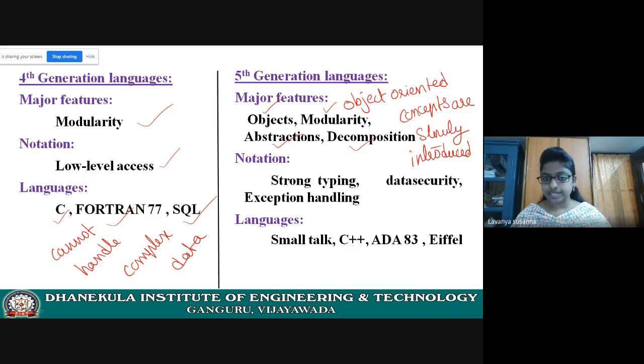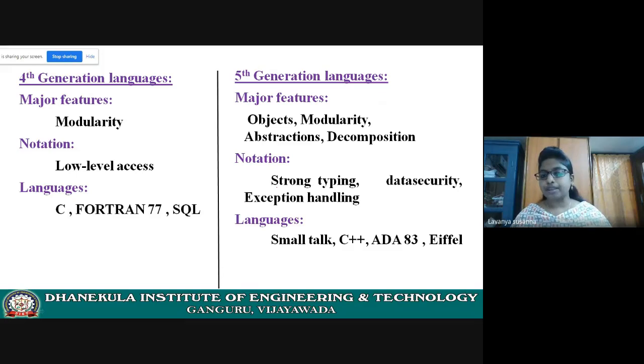Let us see the notation. The notation is strong typing. About strong typing, dynamic typing, and weak typing, you will learn in minor elements. At that time, you can learn in depth. Now, let us see what is meant by strong typing. Strong typing means it cannot change one data type into another data type. The language will follow some strict rules. It is called strong typing.